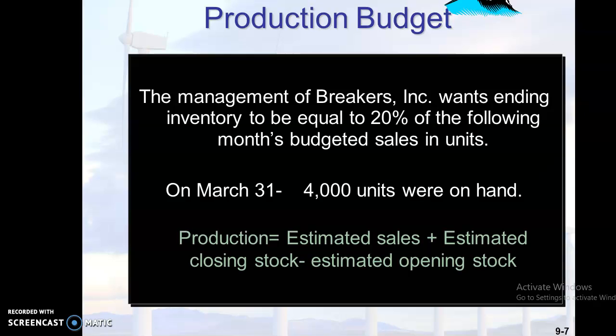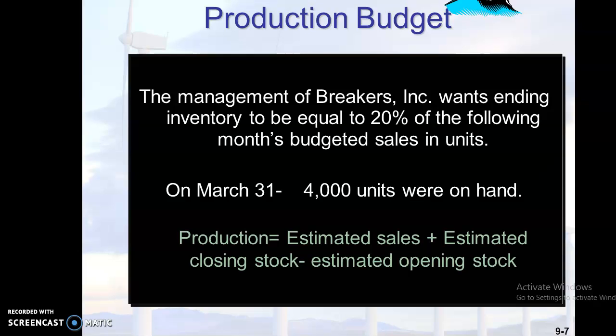One is known as estimated opening stock, and the second one is estimated closing stock of finished products. So the production manager uses a particular formula to estimate the production based on the estimated sales. What is that formula? Let's look into that. Estimated production equals estimated sales plus estimated closing stock minus estimated opening stock. This is the formula to get the estimated production.